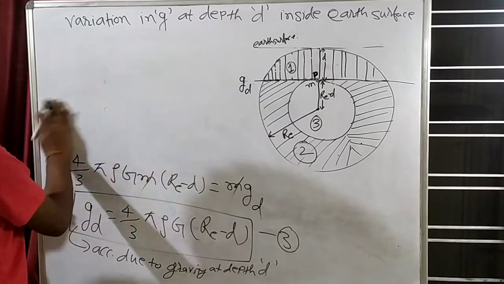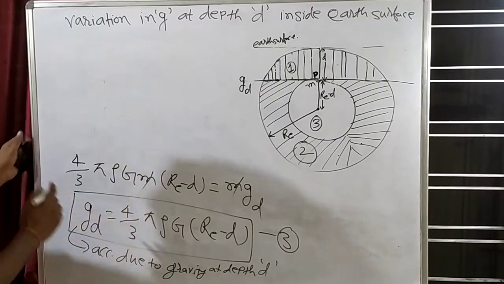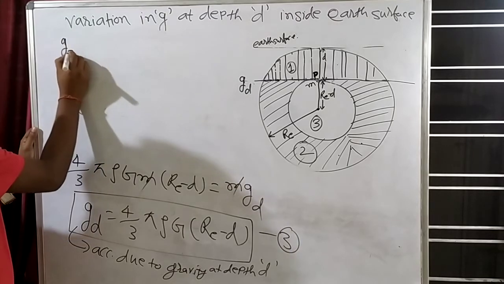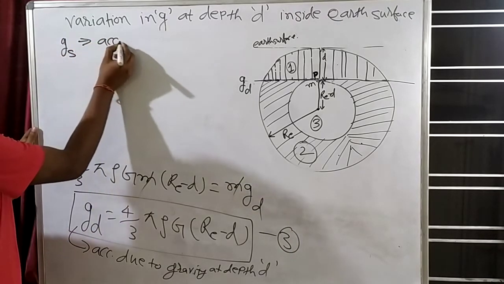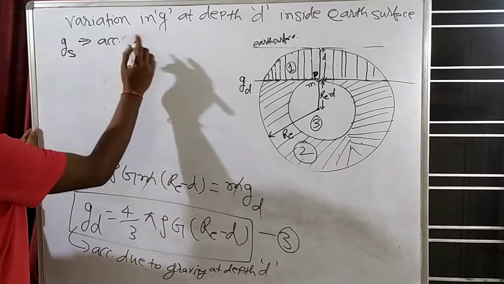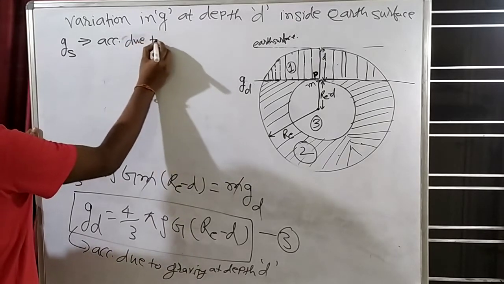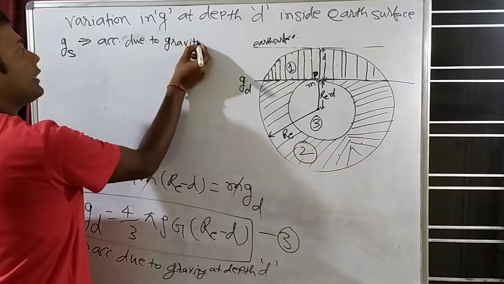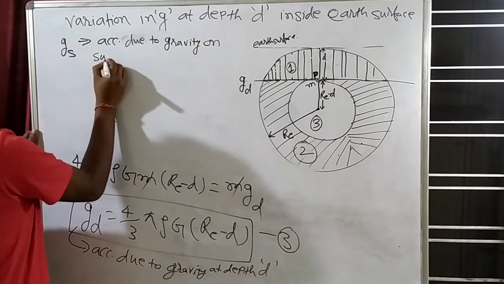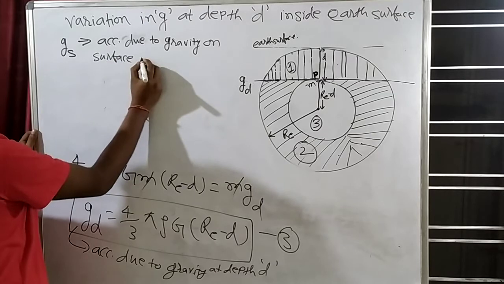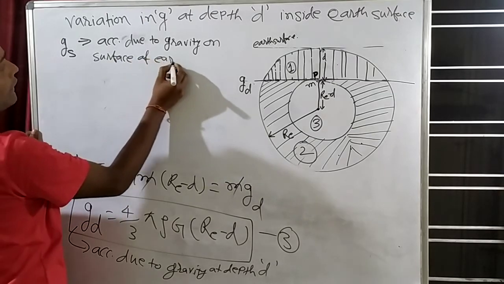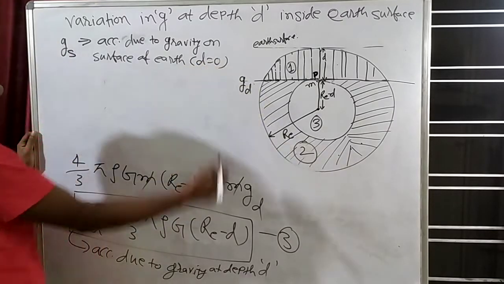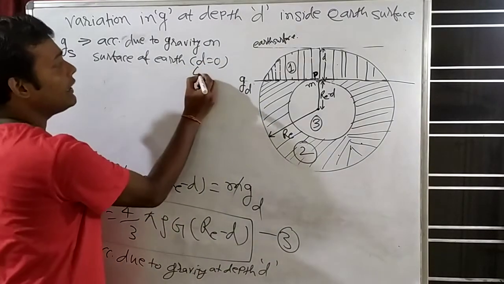So if we want to calculate acceleration due to gravity on the surface of Earth, that is g_s, then what will happen? d will be how much? 0. What is d? d is depth.